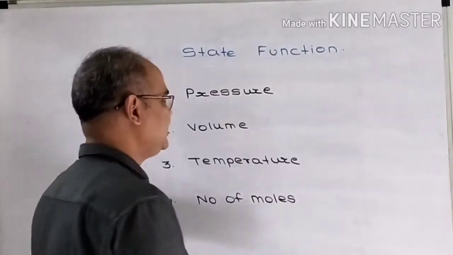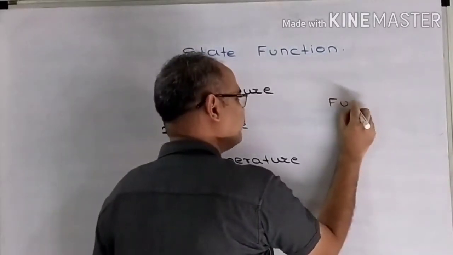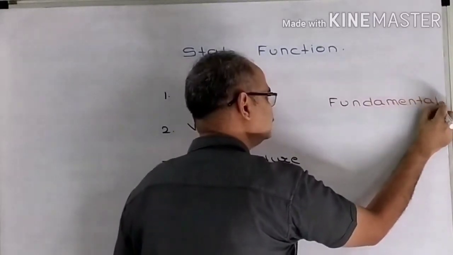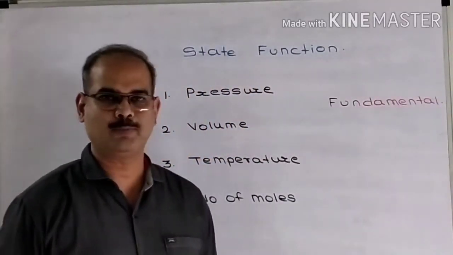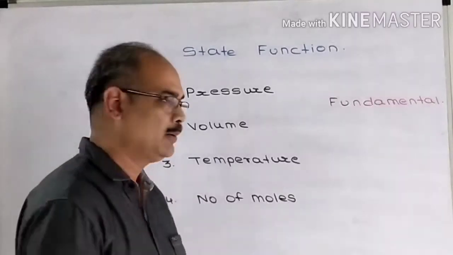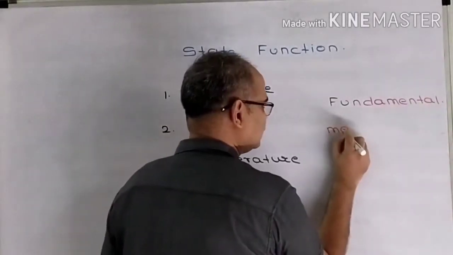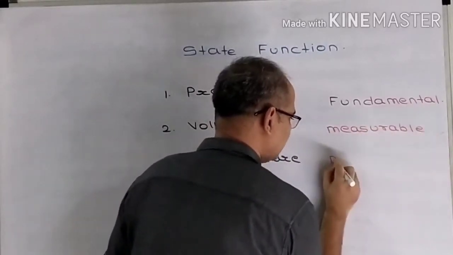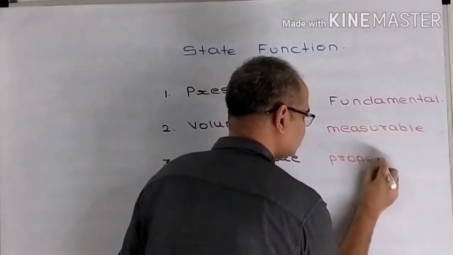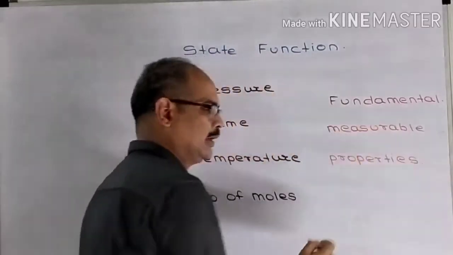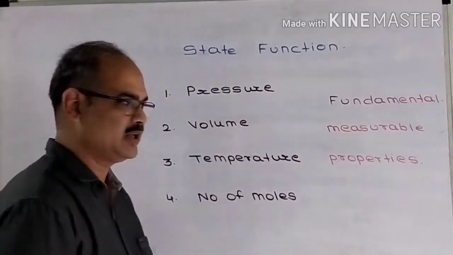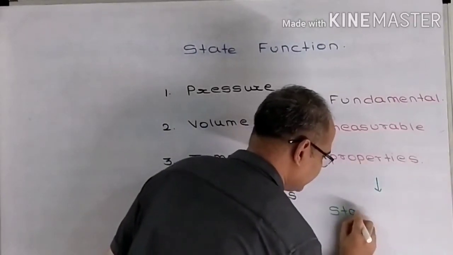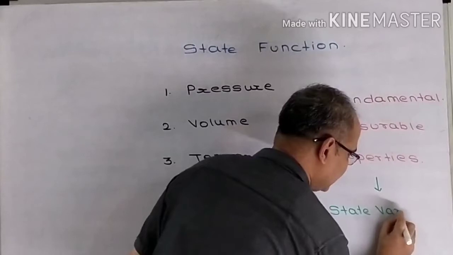These basic properties of the system are the fundamental properties of a system. These fundamental properties of the system can be measured. So they are called fundamental measurable properties of a system. These fundamental measurable properties of the system are known as state function. They are known as state variables.